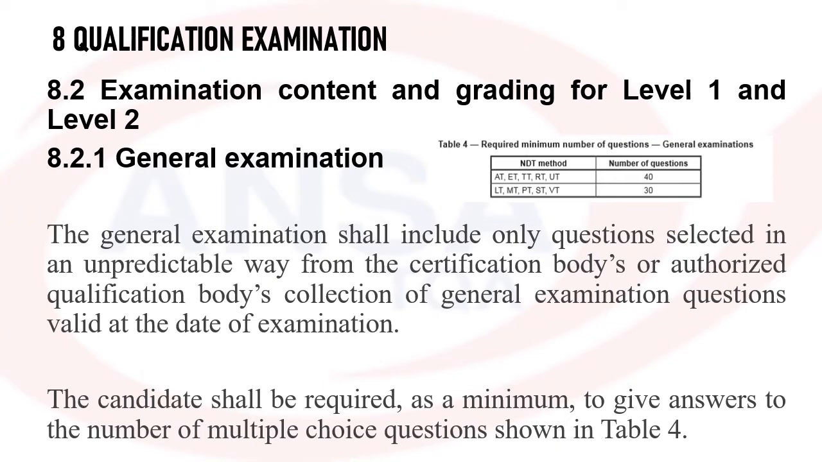The general examination shall include only questions selected in an unpredictable way from the certification body's or authorized qualification body's collection of general examination questions valid at the date of examination. The candidate shall be required, as a minimum, to answer the number of multiple choice questions shown in the table. For example, for RT, UT, eddy current, thermography, acoustic emission, the number of questions in the general paper would be 40. For leak testing, magnetic particle testing, penetrant testing, strain gauge testing, or visual testing, it would be 30 questions.